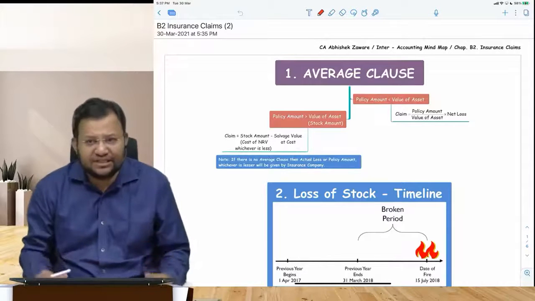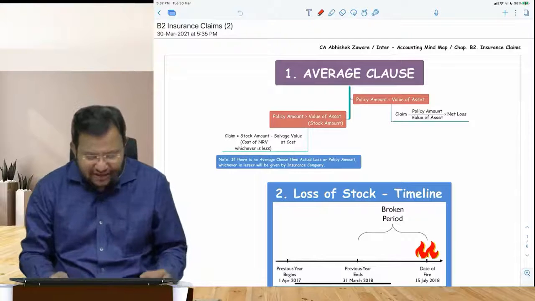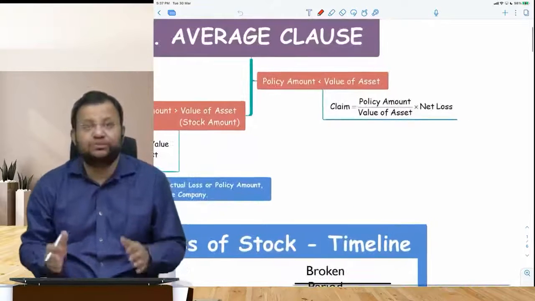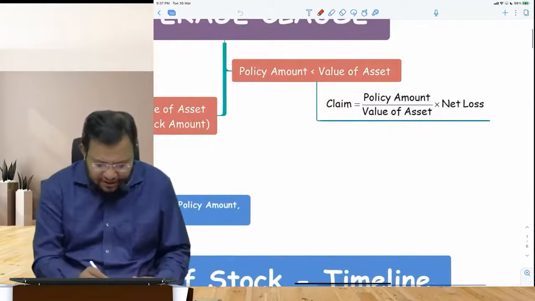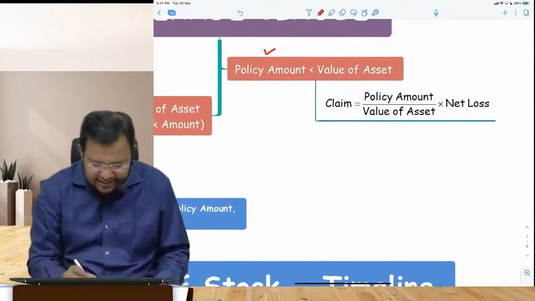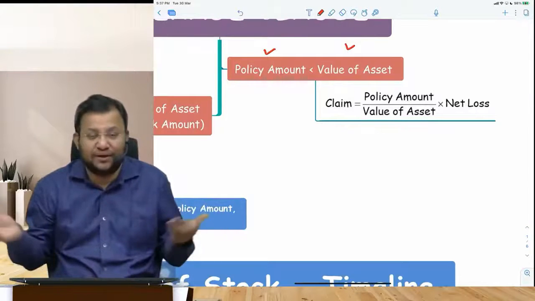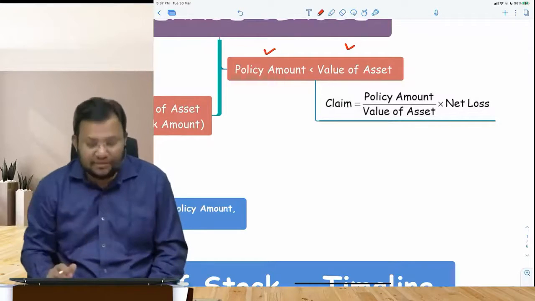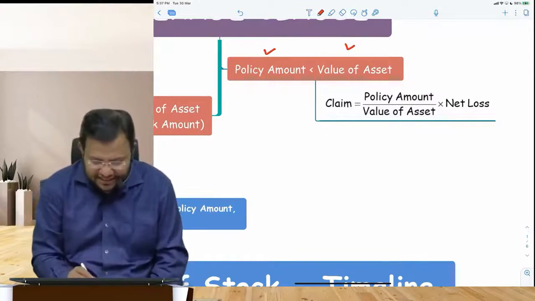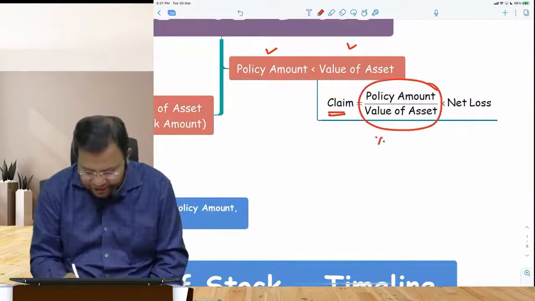But for any insurance claim, you must understand the word average clause. Average clause basically gives you proportionate amount of insurance claim. So if the amount of the policy that you took is lesser than the value of asset, can be the stock value or the value of machine or the value of car or anything, then the claim will be percentage of insurance